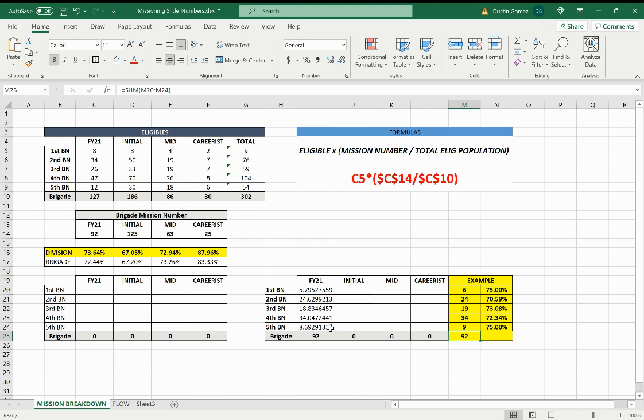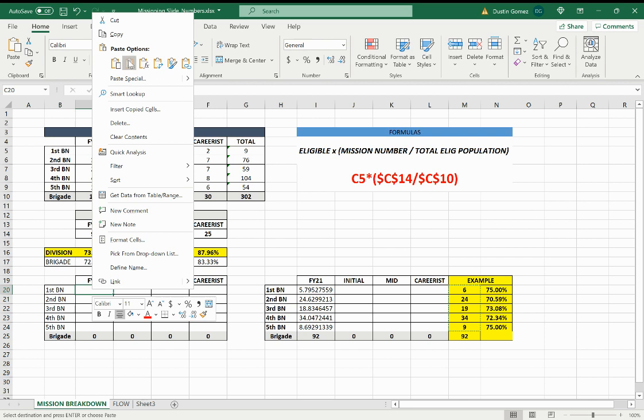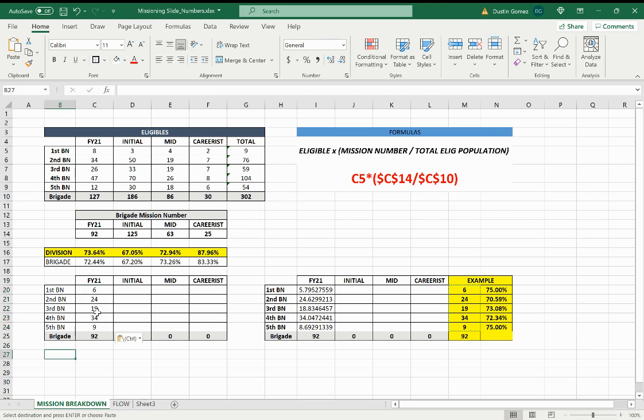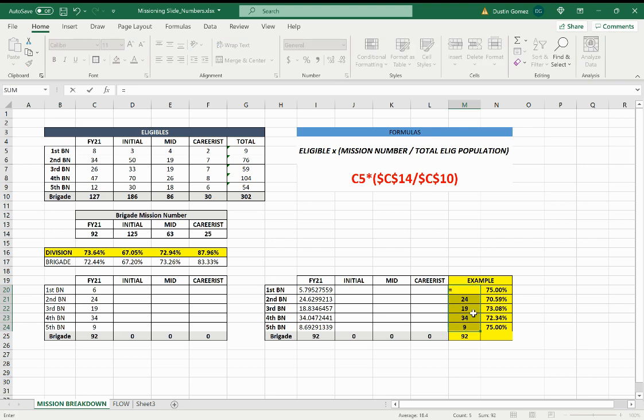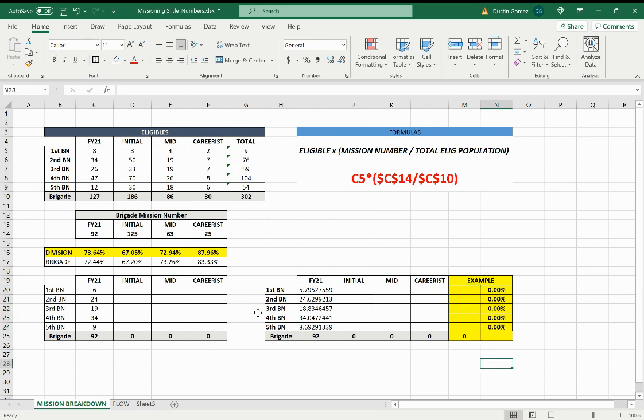That is one method you can use, and that would be based off the fair share. The second method: we're going to copy this and paste it here just so you can see. So that equals 92. Another method is that I'm going to delete this and simply round up everything.